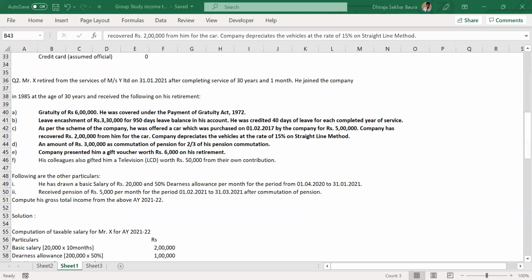Sorry, I'm not making too much sense. Not a problem, it's okay. The actual leave balance, whichever is lower out of these two, divided by 30, into the basic salary.